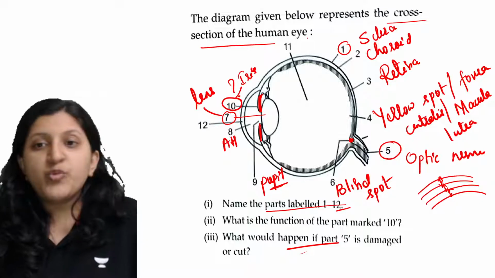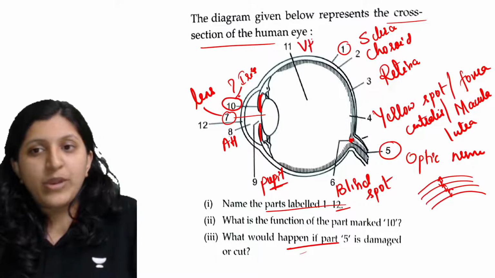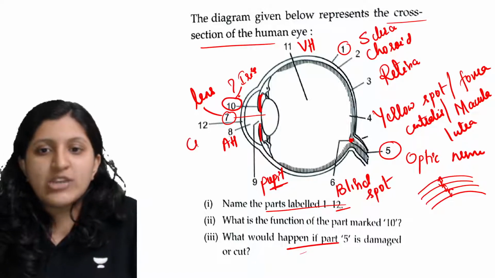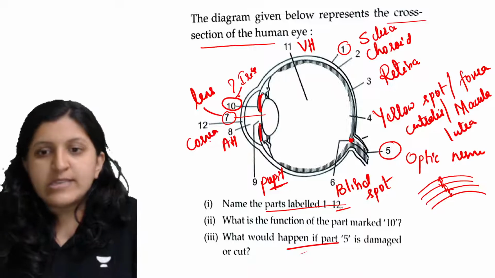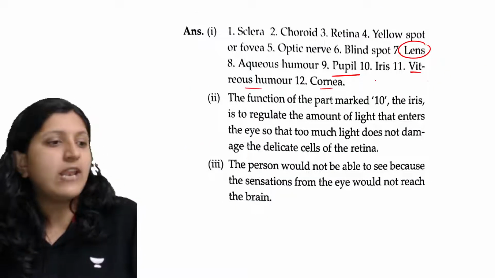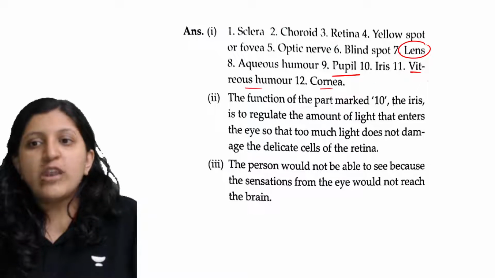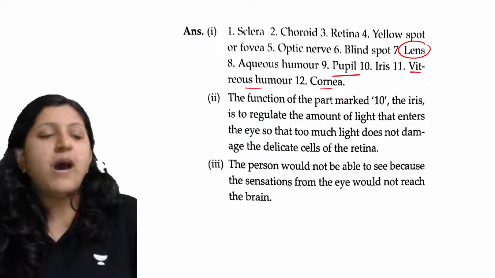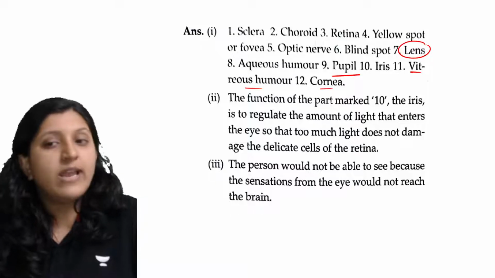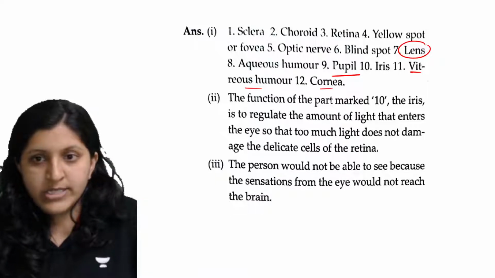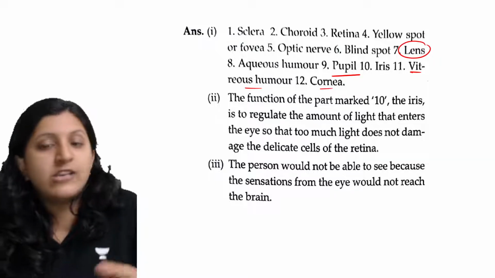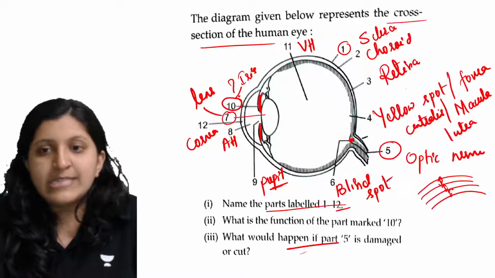What is the 11th one? The 11th is the vitreous humor in the vitreous chamber. Then the 12th is the cornea. So vitreous humor is mentioned and cornea is mentioned. Now what is the function of the part marked 10? That is the iris. The iris regulates the amount of light that enters, so that too much light does not damage the delicate cells of the retina.